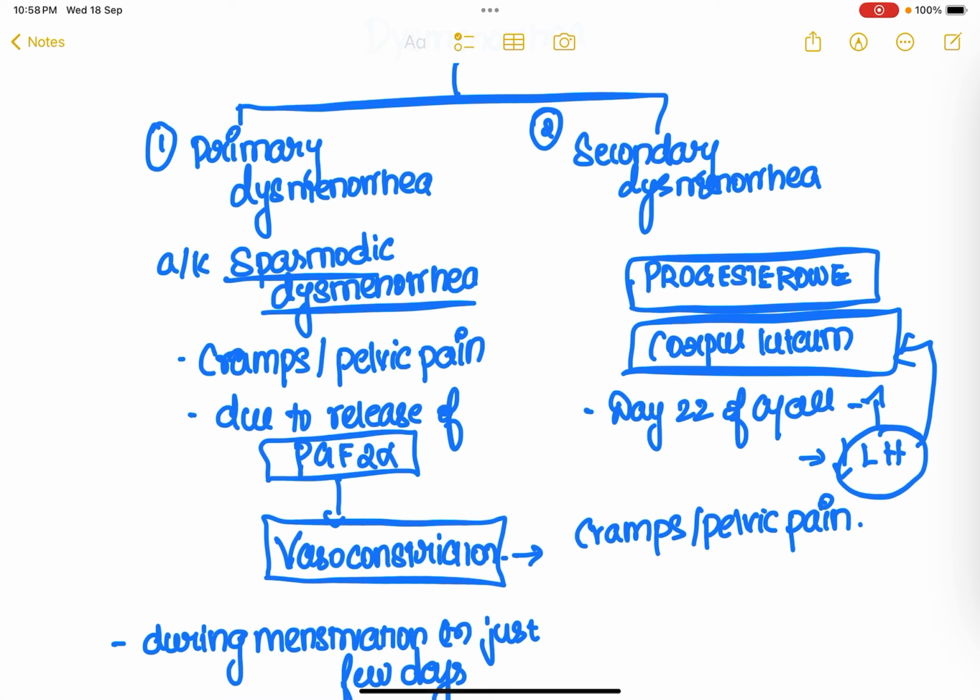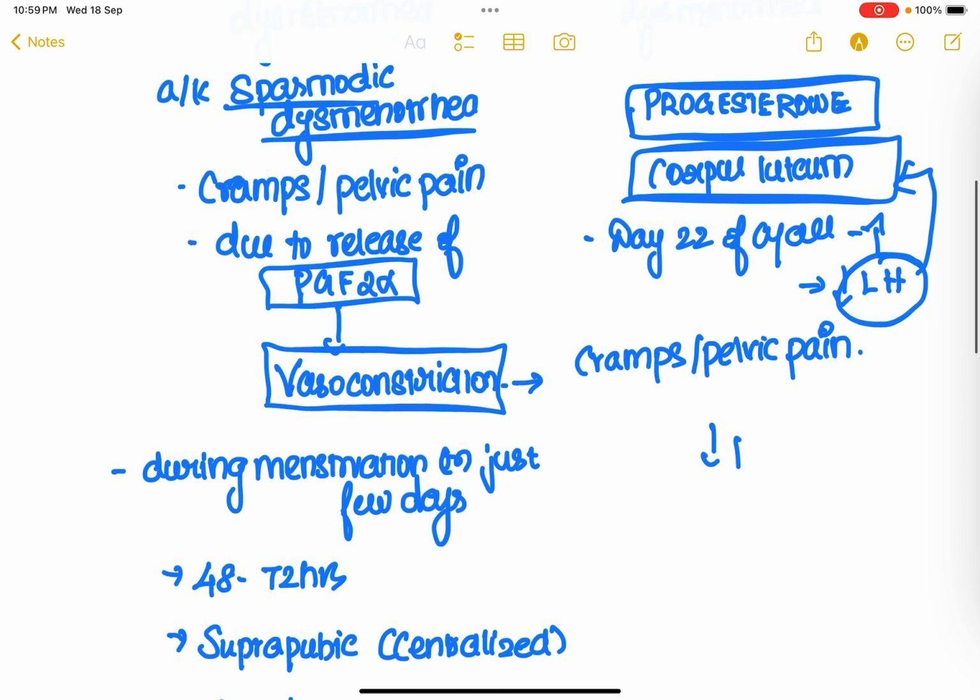So as the LH decreases, the corpus luteum is going to get degenerated. Because we all know that corpus luteum is the only source secreting progesterone, as it degenerates, the level of progesterone is going to decrease.